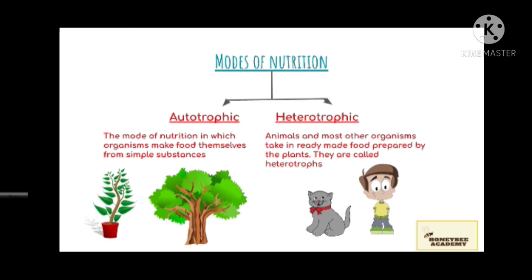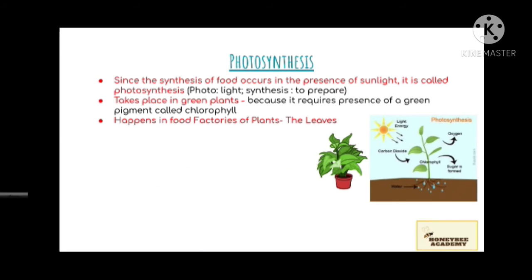Now comes photosynthesis. Since synthesis of food occurs in the presence of sunlight, it is called photosynthesis. Photo means light and synthesis means to prepare. This takes place only in green plants because it requires a pigment called chlorophyll, which is present only in green plants. Photosynthesis occurs in the leaves of the plant, which are also called the food factories of the plant.